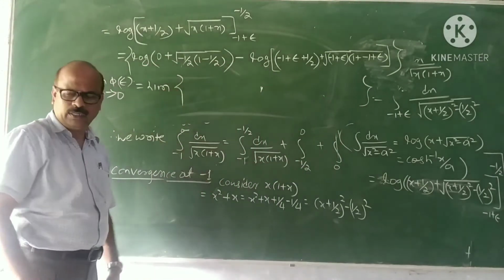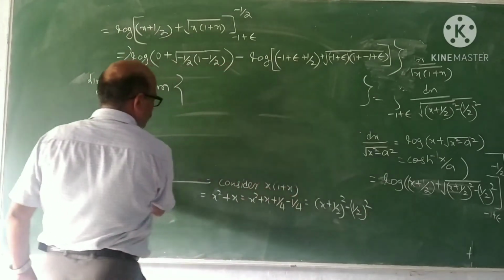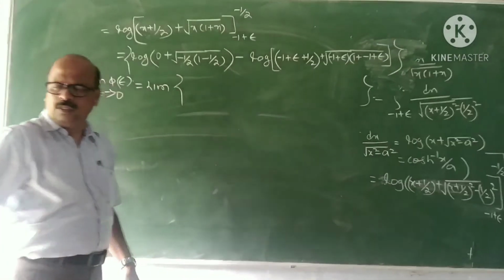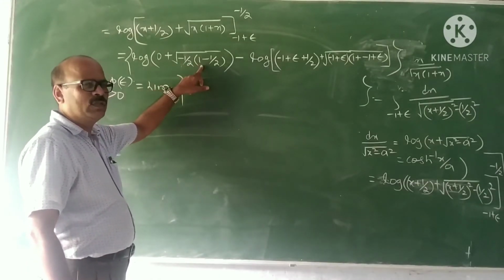Limit of this quantity. But here, since one term is log of this, what is that? Log of minus half into half, minus 1 by 4.